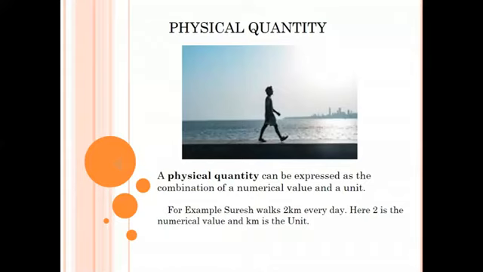Here 3 is the numerical value and kilogram is the unit. So a physical quantity is a combination of a numerical value and a unit.